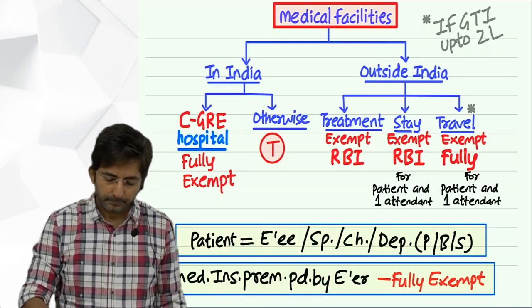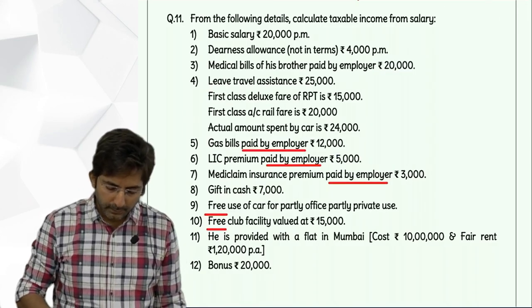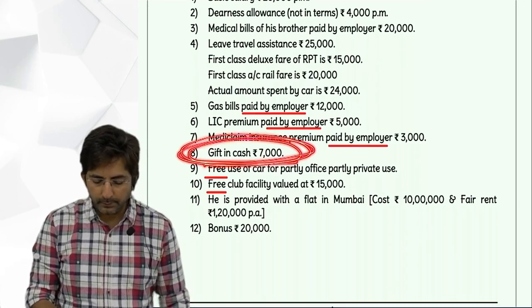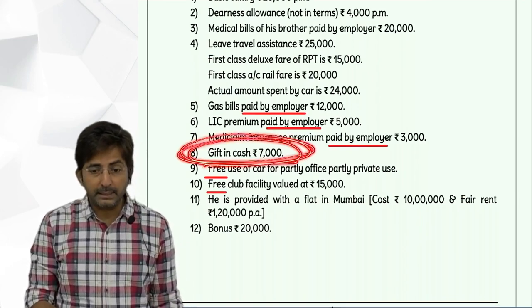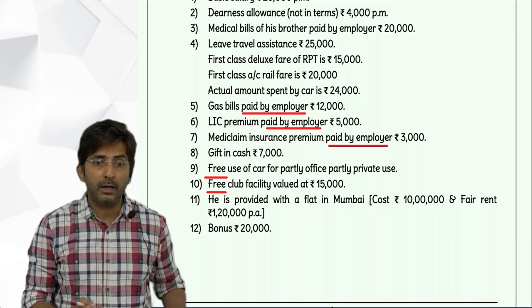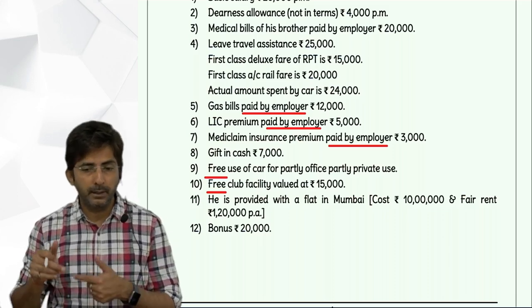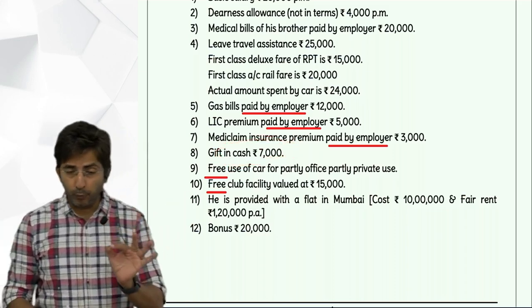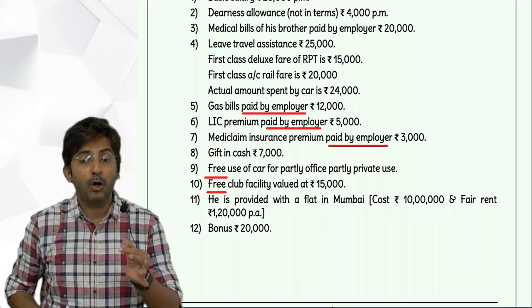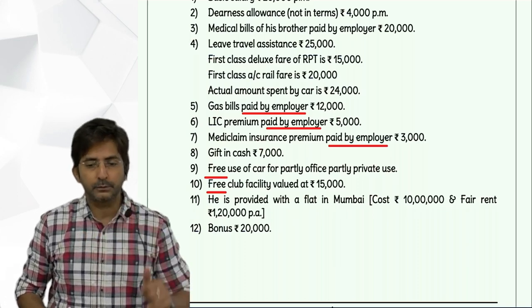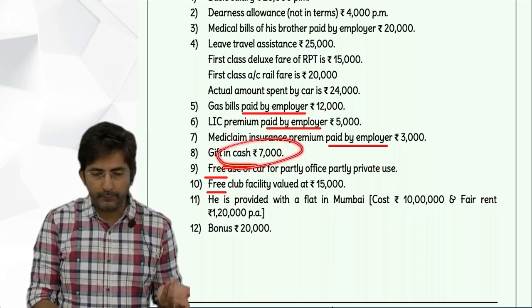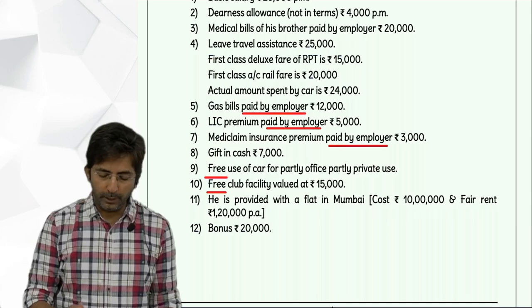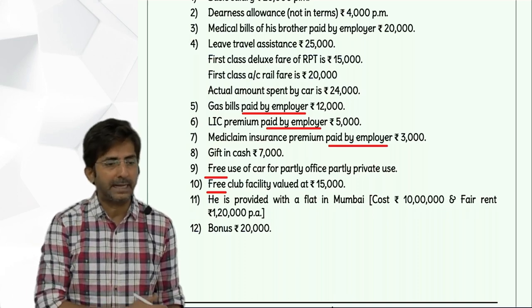Okay. Then next point, gift in cash. Gift is also a perquisite. See, what is the test? Anything which is given over and above your monthly salary becomes a perquisite. But in cash, it is fully taxable. Gift would be exempt if it is in kind or voucher, and that too up to 5,000. But this is not in kind, not even in voucher. It's cash, fully taxable. Even if it would have been less than 5,000, it is still taxable.